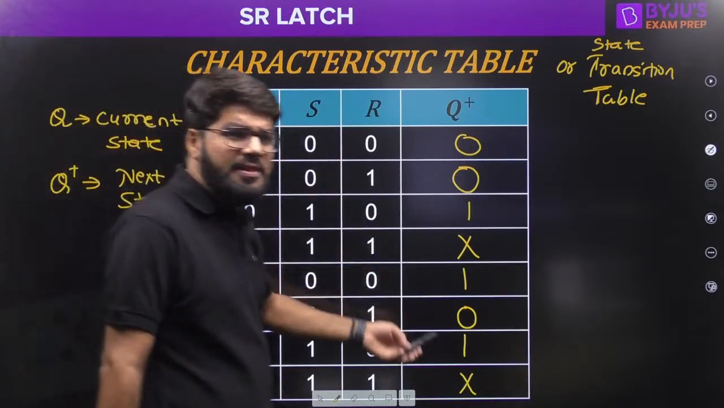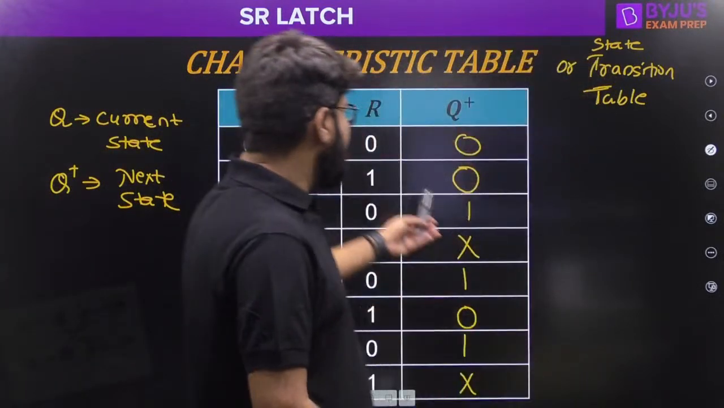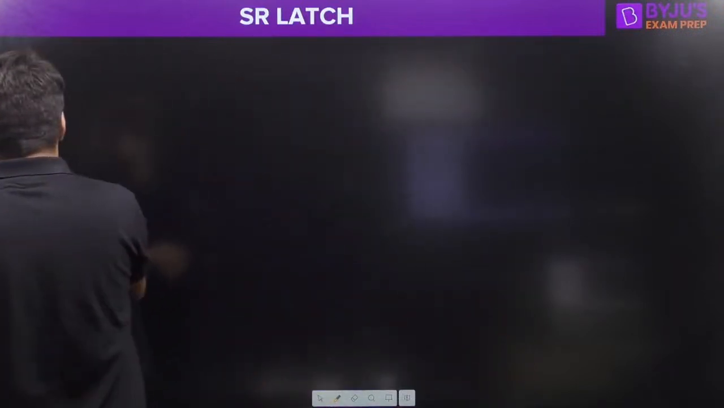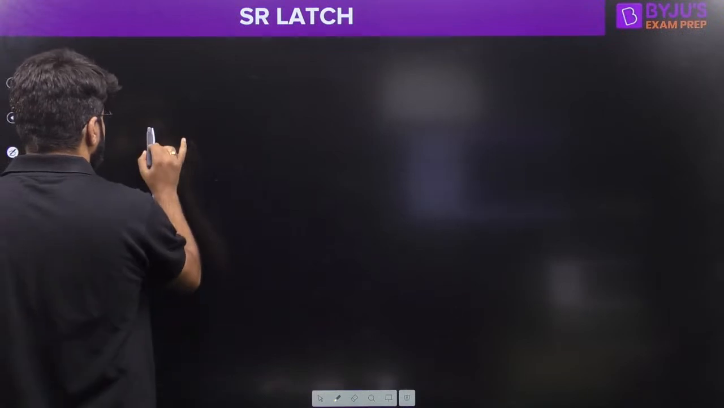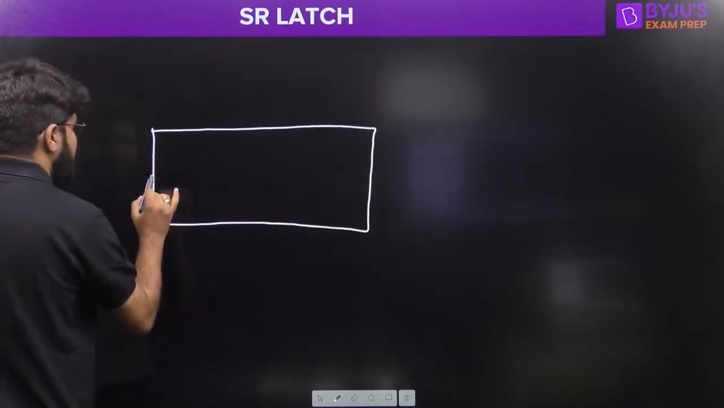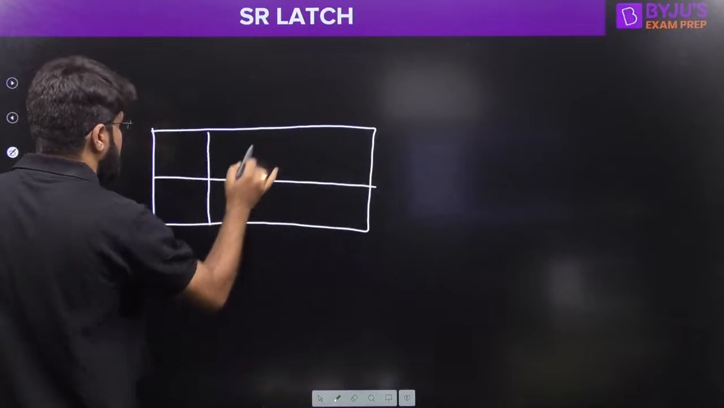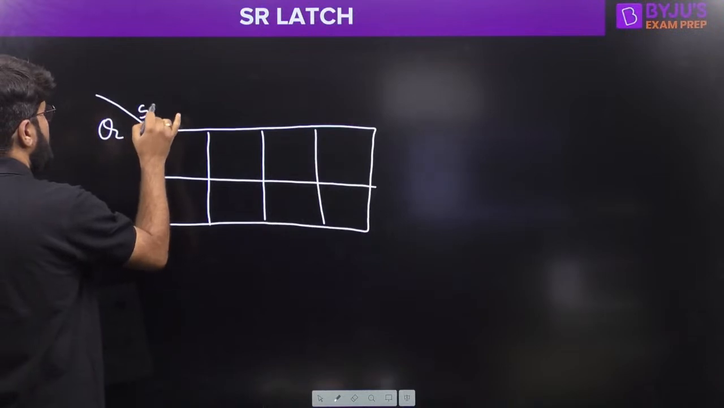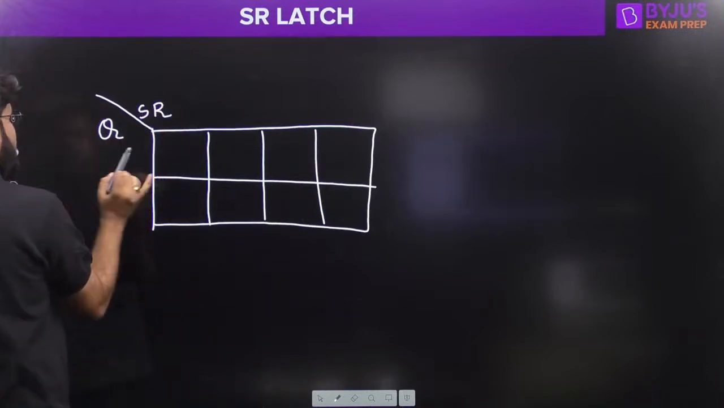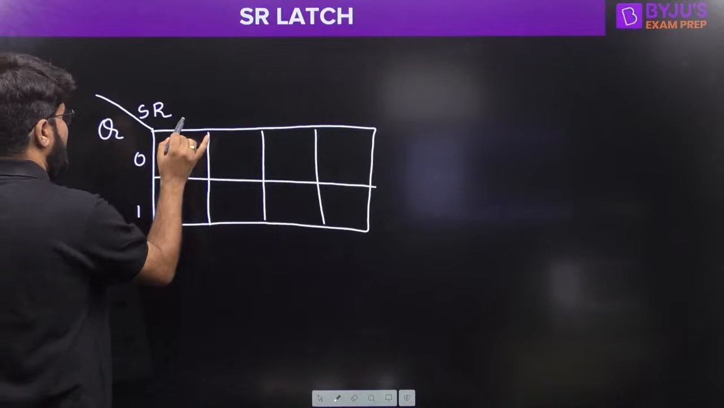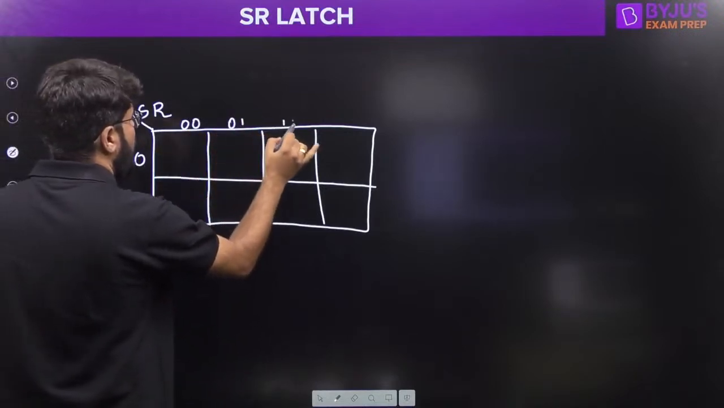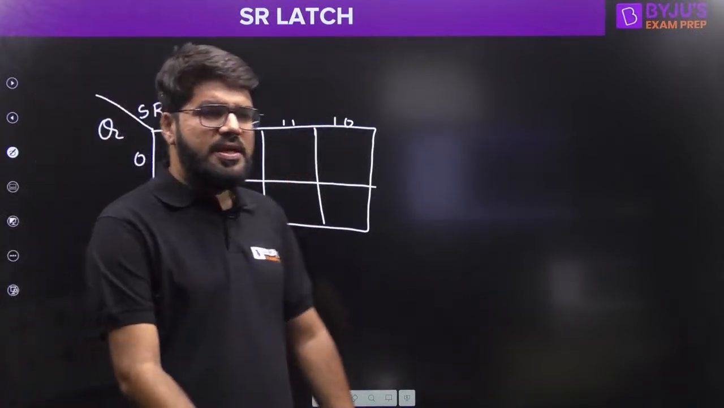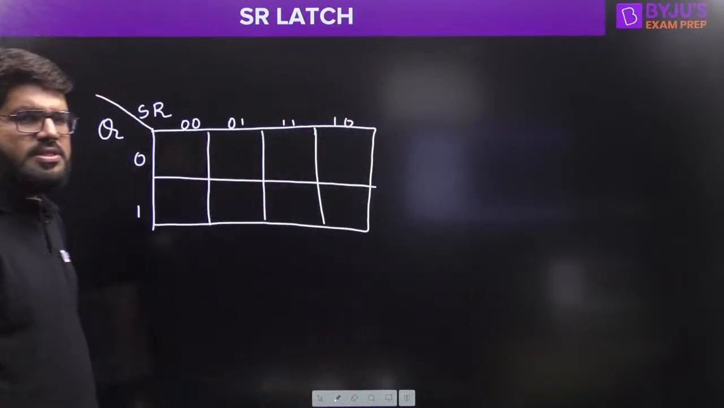Now, let us quickly fill this truth table into the K map and get the Q plus functionality. Let us get the state transition equation quickly, guys. So we have the three inputs Q, S, R. Q may be 0, 1, SR may be 0 0, 0 1, 1 1 and 1 0. We all know that in K maps we follow the gray codes.